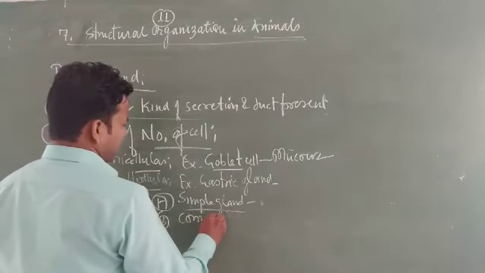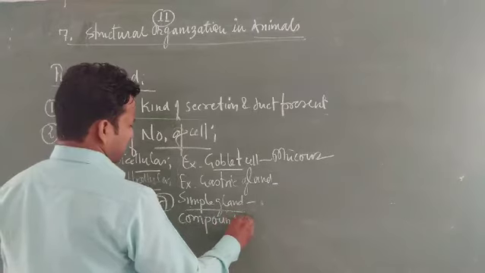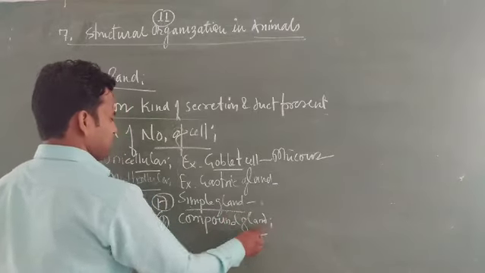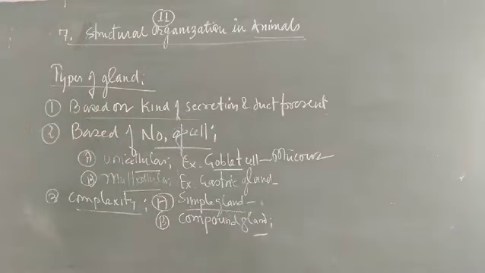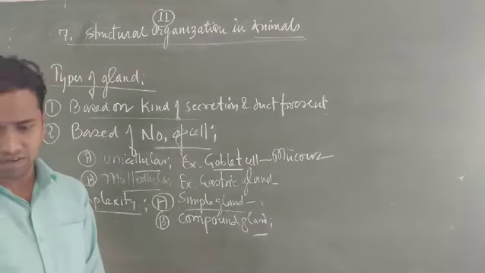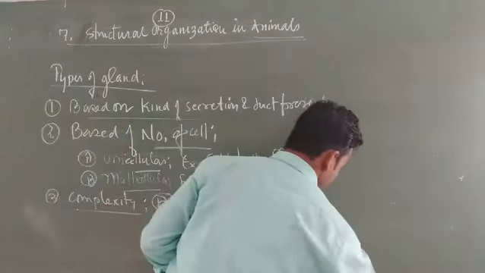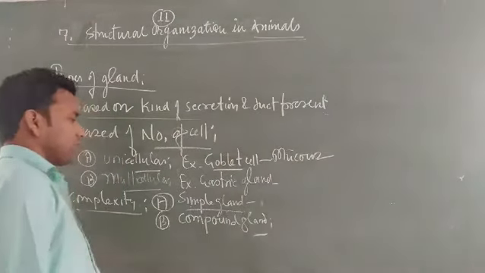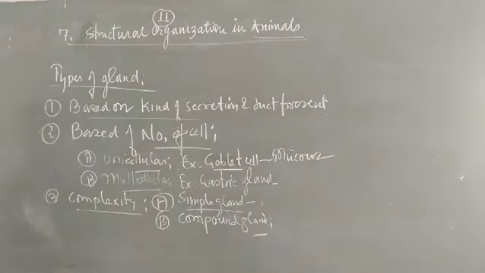The second one is a compound gland. Here many types of cells make it up. It is called a mixed gland. Generally the pancreas is under the category of mixed gland. It is endocrine, exocrine as well as mesocrine. A compound gland has many types of cells, that is alpha and beta cells, and normal cells are also present in the pancreas.